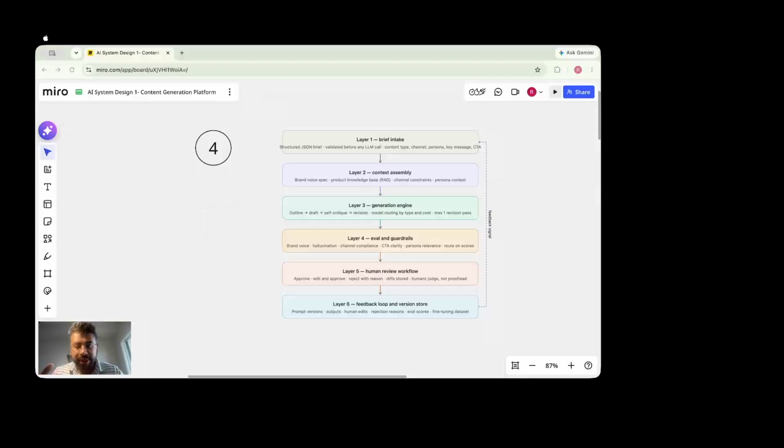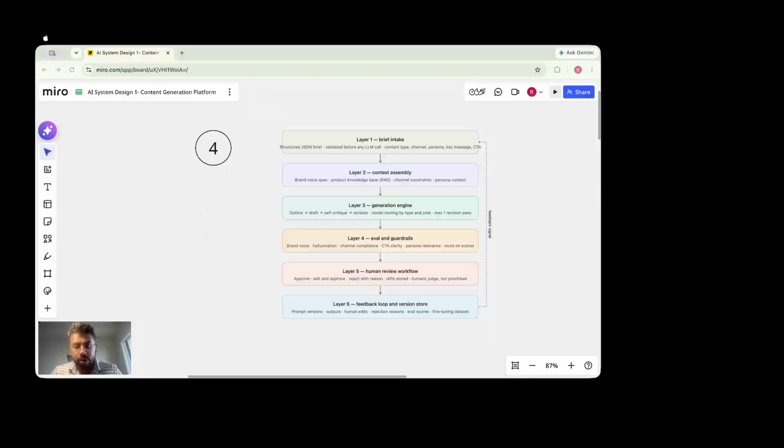Then we have the key messages and the channel. Key messages is where you will actually paste the content or upload your source documents or convey that this marketing campaign is targeting my new chip and so on. And then the channel governs the output asset type. So are we saying the channel is social media, LinkedIn or Twitter? In the process we will bake in these constraints. Or if it's a blog or email or things like that.